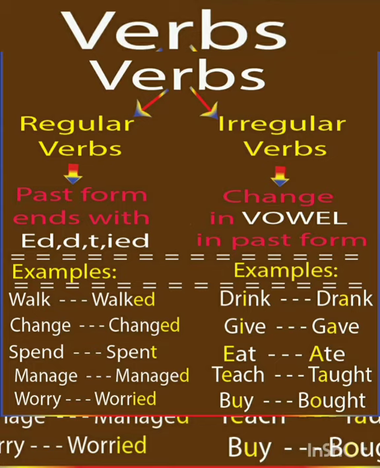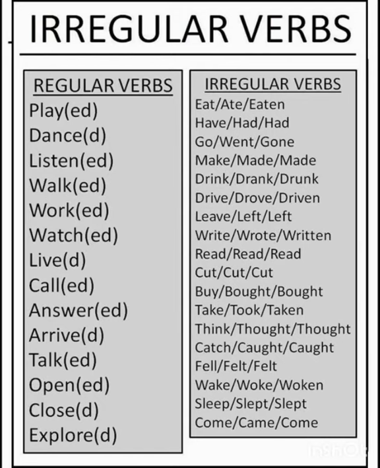You can see in these examples, there are some regular verbs ending with ed, d and t. See, the first one is play. Play, played, played. Dance, danced, danced. Listen, listened, listened. Walk, walked, walked.